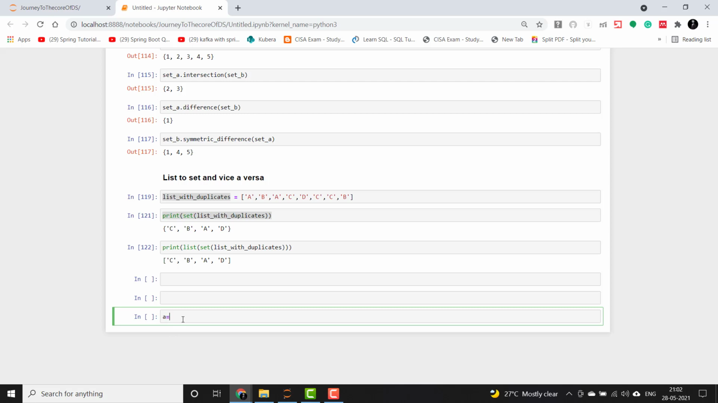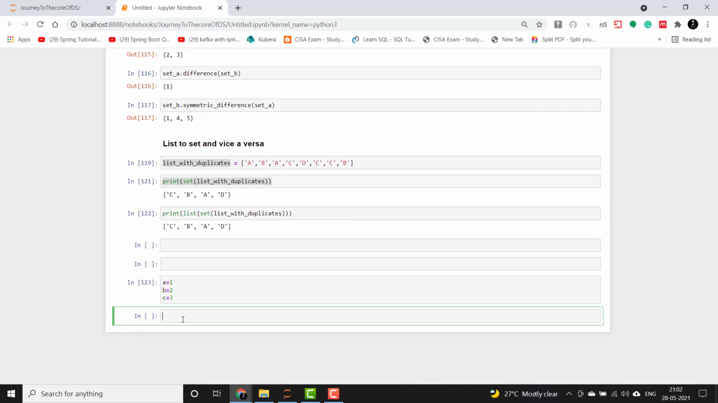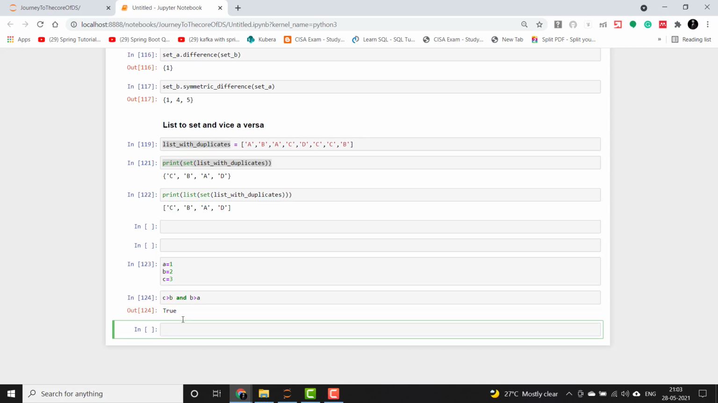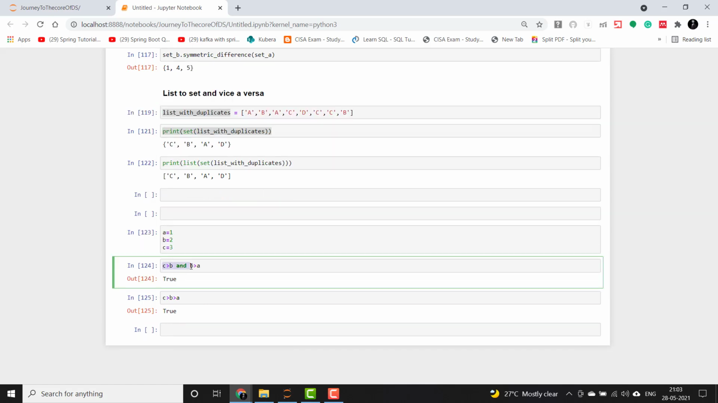So let's say A equals 1, B equals 2, C equals 3. Now in other programming languages, I need to write C is greater than B and B is greater than A, just to check which is the greatest number here. So it returns true as C is greater than B and B is greater than A. But you can simply say in Python, C is greater than B is greater than A. So these two statements are equivalent and Python supports an elegant way of doing it.